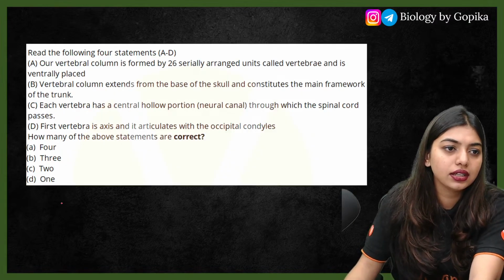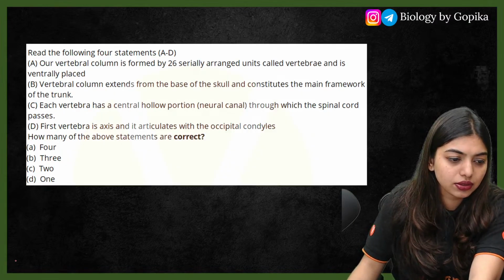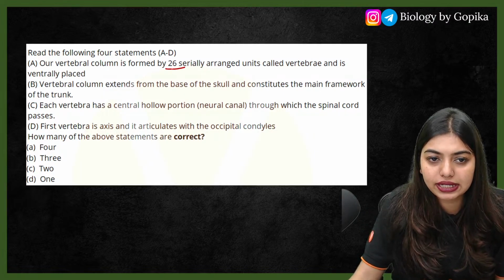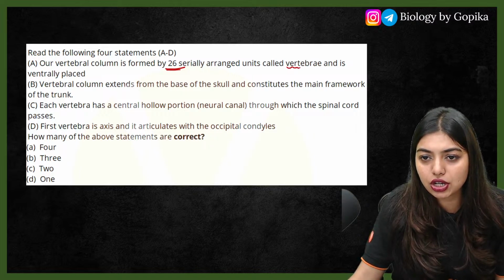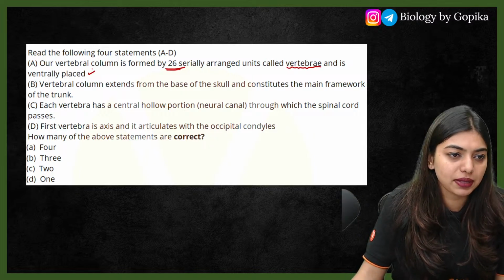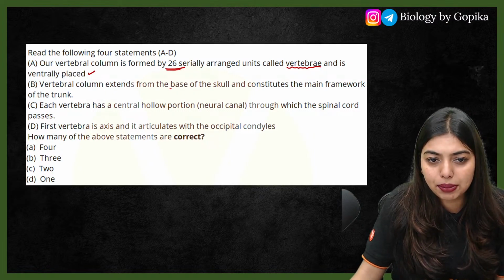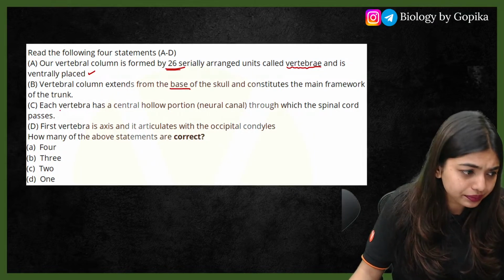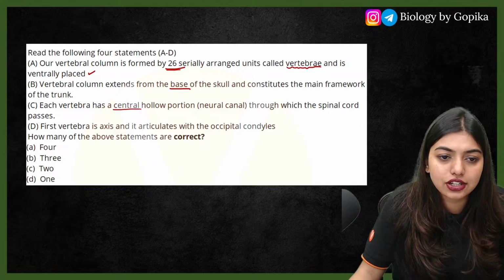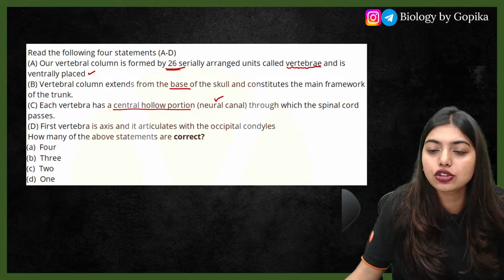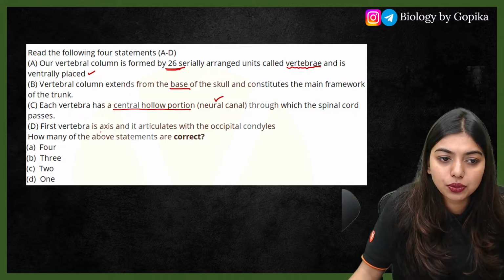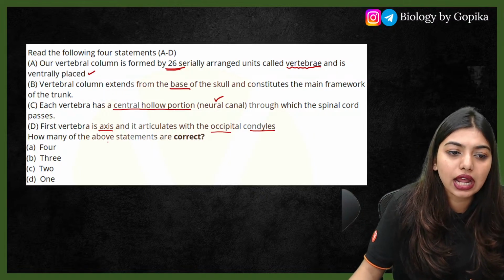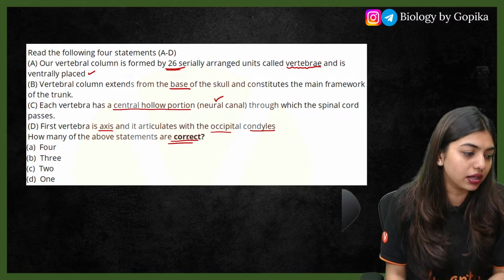Next question. Read the following 4 statements. Our vertebral column is formed by 26 serially arranged units called vertebrae, and it is ventrally placed. The vertebral column extends from the base of the skull and constitutes the main framework of the trunk. Each vertebra has a central hollow portion called the neural canal through which the spinal cord passes. The first vertebra is the axis, which articulates with the occipital condyle. Now we have to tell how many of the above statements are correct. Just give me the number.